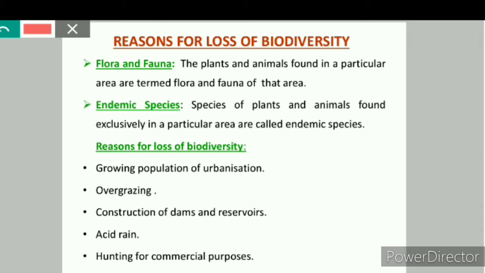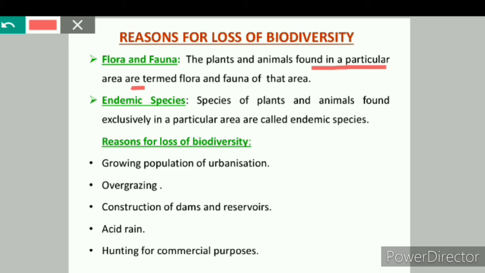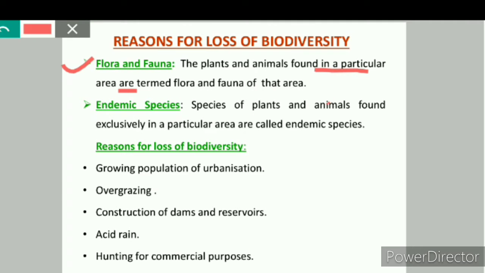Now, before understanding the reasons for loss of biodiversity, let us see some more important terms like flora and fauna. The plants and animals found in a particular area are termed the flora and fauna of that area. Together, the flora and fauna of a place form the biodiversity of that place. For example, mango, jamun, silver ferns, arjun, etc. are the flora of Pachmarhi Biosphere Reserve. And blue bull, barking deer, cheetah, leopard, etc. are examples of fauna of Pachmarhi Biosphere Reserve.